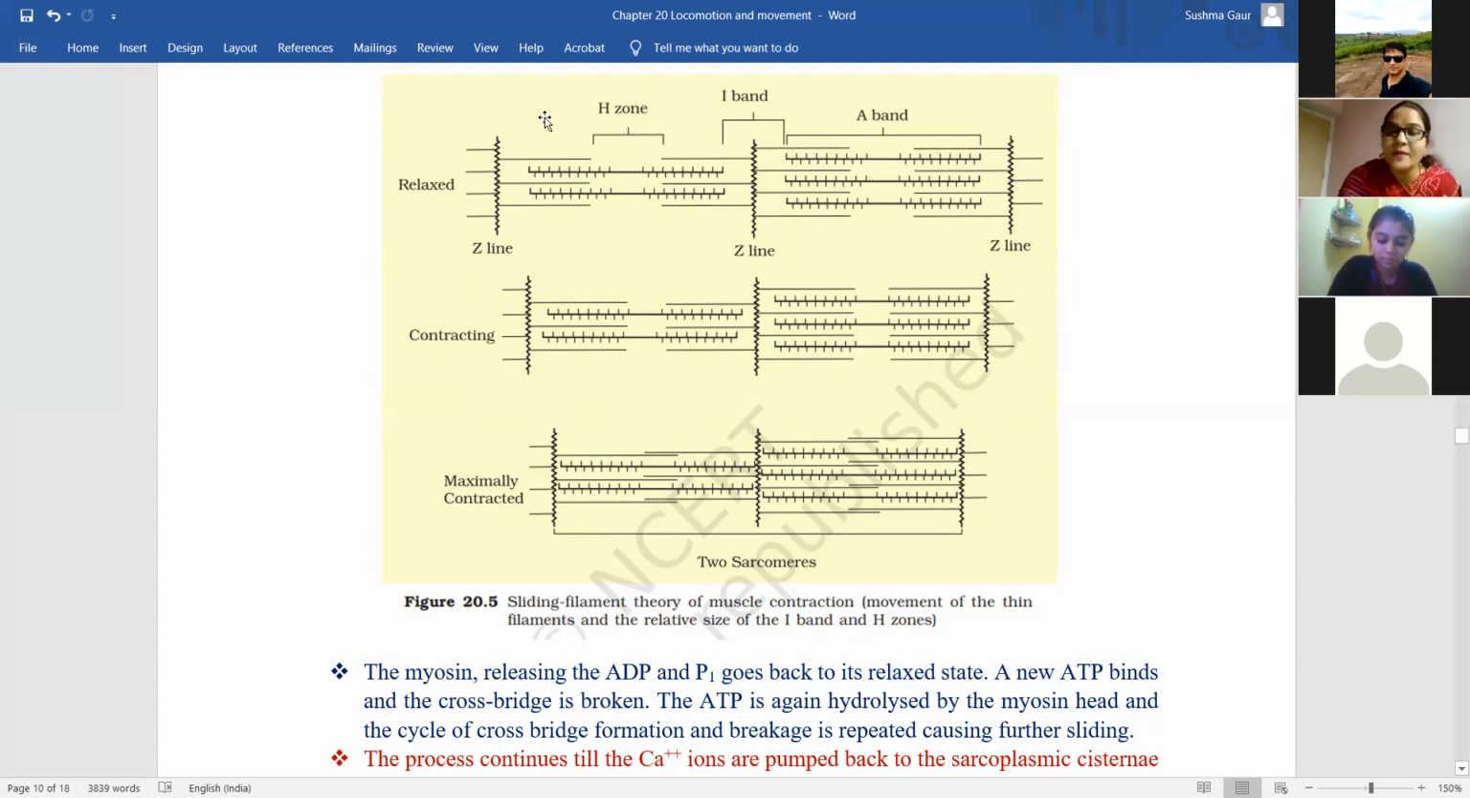Okay, the size of the H zone is also increasing and decreasing. This H zone is the space between two actins, or the area of the myosin which is not overlapped by actin. So when the muscle is contracted completely or maximally contracted, then the myosin will be completely overlapped by actin. So this H zone will be removed, or this H zone will not remain. So basically the I band and Z line are changing their length during muscle contraction, whereas the A band remains as it is.